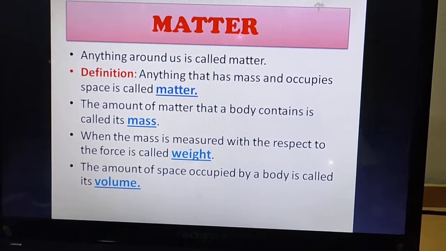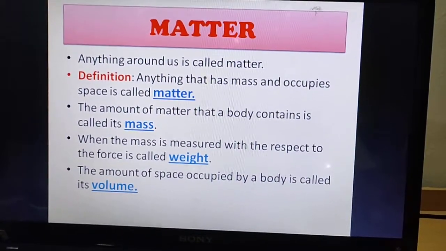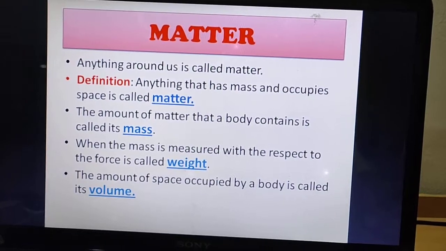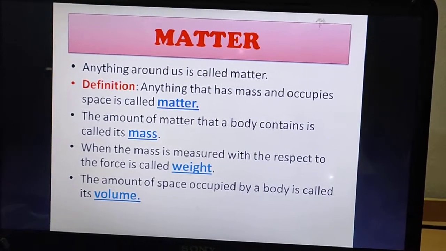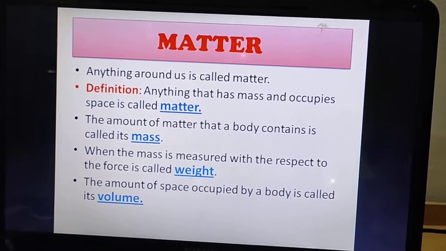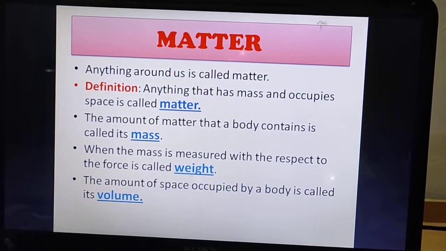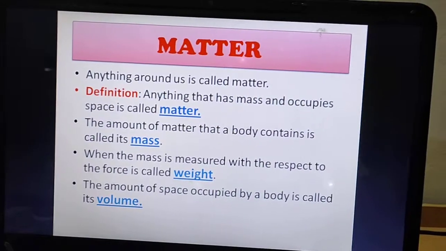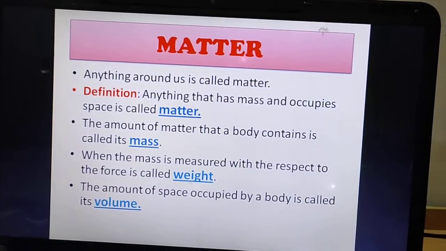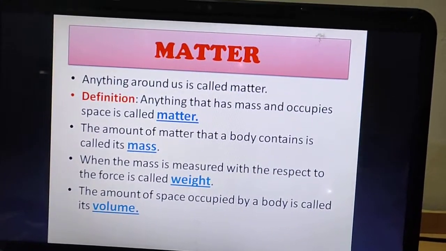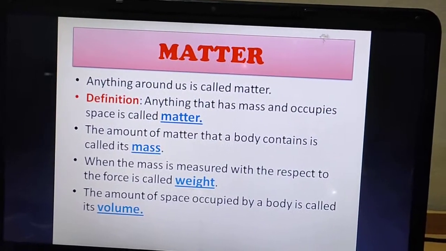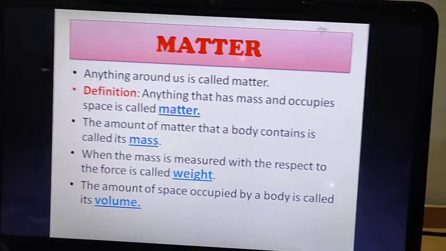The next point is about volume. Right now you all must be sitting on your chair or sofa. So you have occupied some amount of space. So this space occupied, or the amount of space occupied by a body, is called its volume. I hope students till here it's very clear. And one more thing, you all are going to learn these definitions by heart. If possible, you will write them in your notebook and then learn them. Now let's go to the next part.